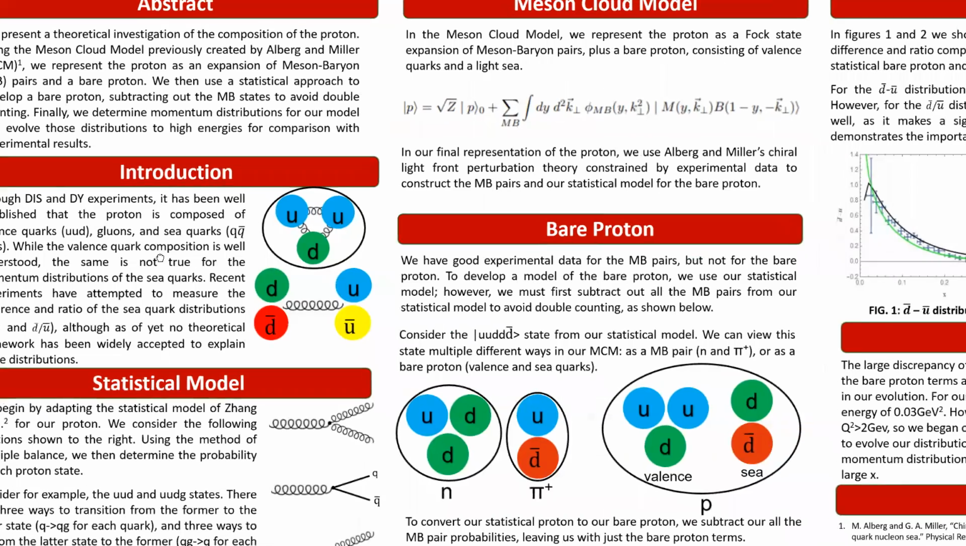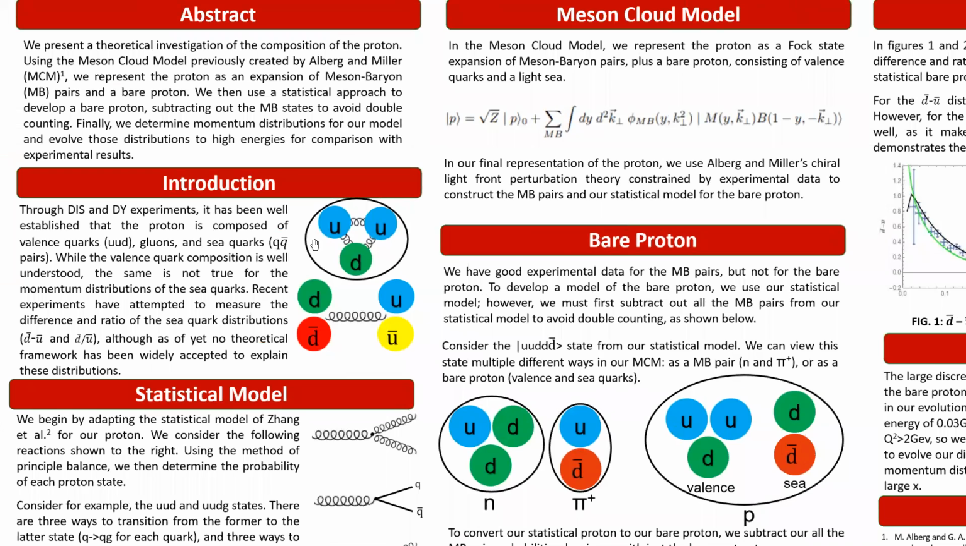We understand pretty well from deep inelastic scattering and Drell-Yan experiments that the proton is composed of three valence quarks, an up, an up, and a down, in addition to quark anti-quark pairs, which we call the quark sea, the proton sea. And finally, there are also gluons, which hold it all together.